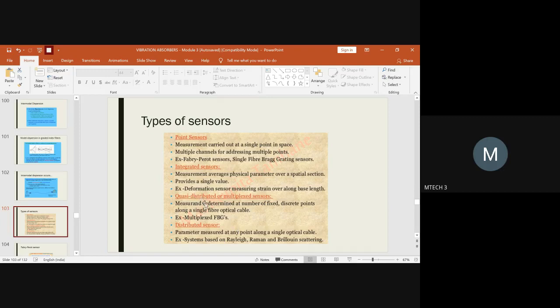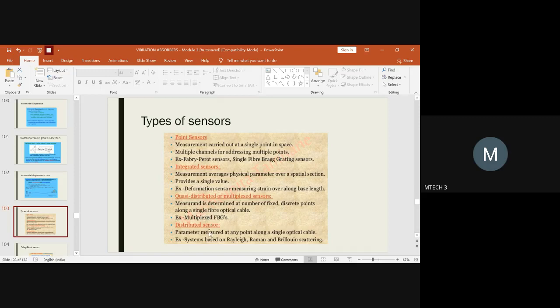And next is the quasi-distributed or multiplex sensor level. For that, an example is multiplexed FBG, so it is the multiplex fiber Bragg grating sensor. Here in point sensor, we have studied only the single fiber Bragg grating sensor. When it comes to multiplex sensor, we use the same Bragg grating sensor at multiplex level, and hence it is called multiplex fiber Bragg grating sensor.